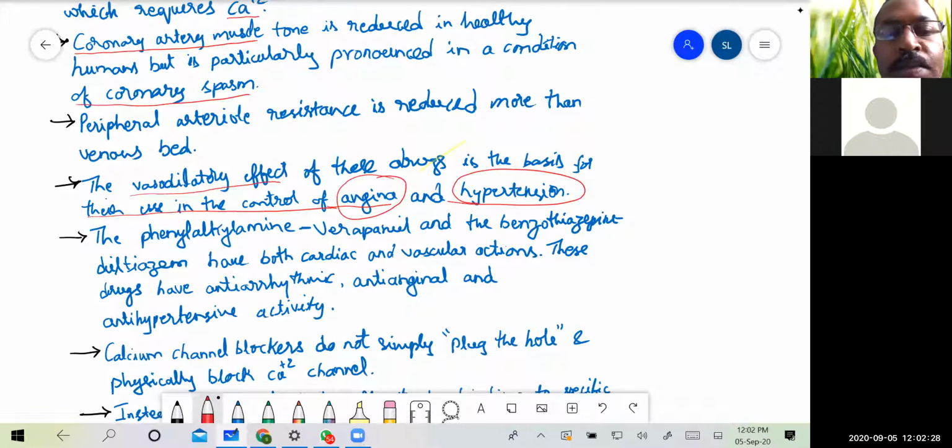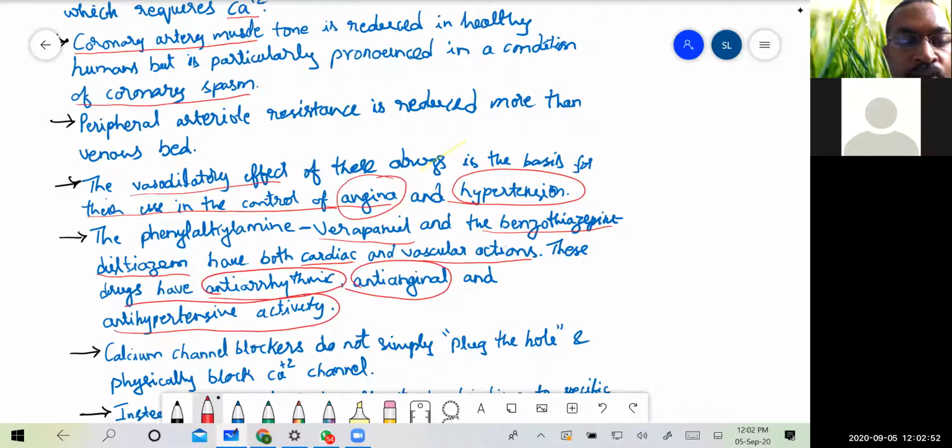The phenylalkylamine example, that is verapamil, and the benzothiazepine class example, diltiazem, have both cardiac and vascular smooth muscle actions. And these drugs have anti-arrhythmic, anti-anginal, and anti-hypertensive activity.